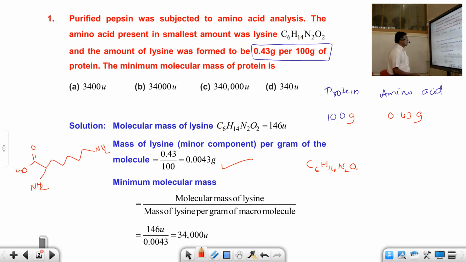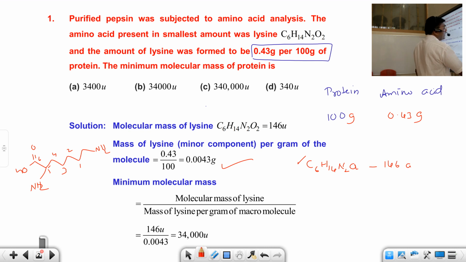1, 2, 3, 4, 5, 6 carbons. We should have 6 carbons. This is 1 carbon, 2 carbon, 3 carbon, 4 carbon, 5 carbon, 6 carbons. And H14. Anyhow, it is one molecule. If you see, its molecular weight is 146 AMU.